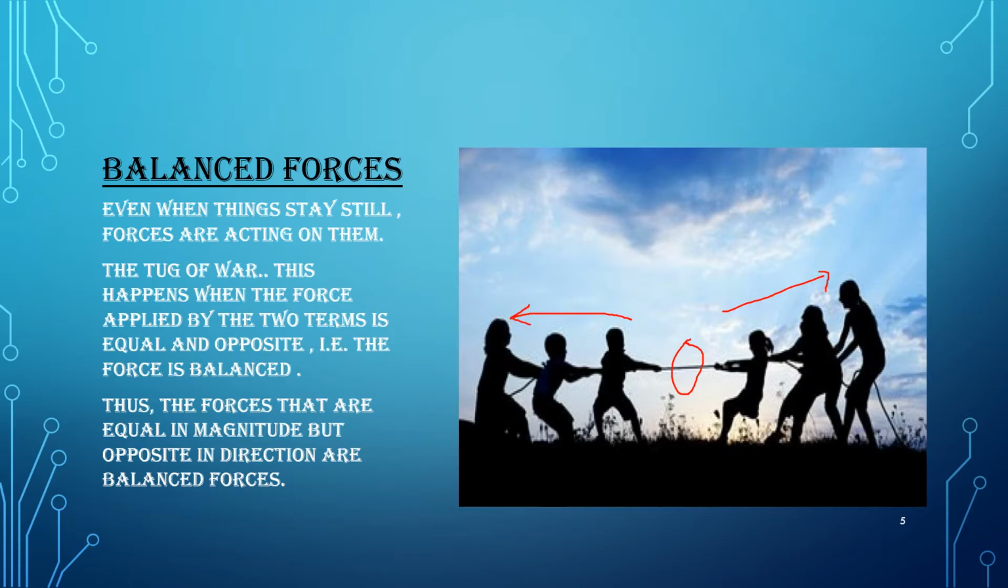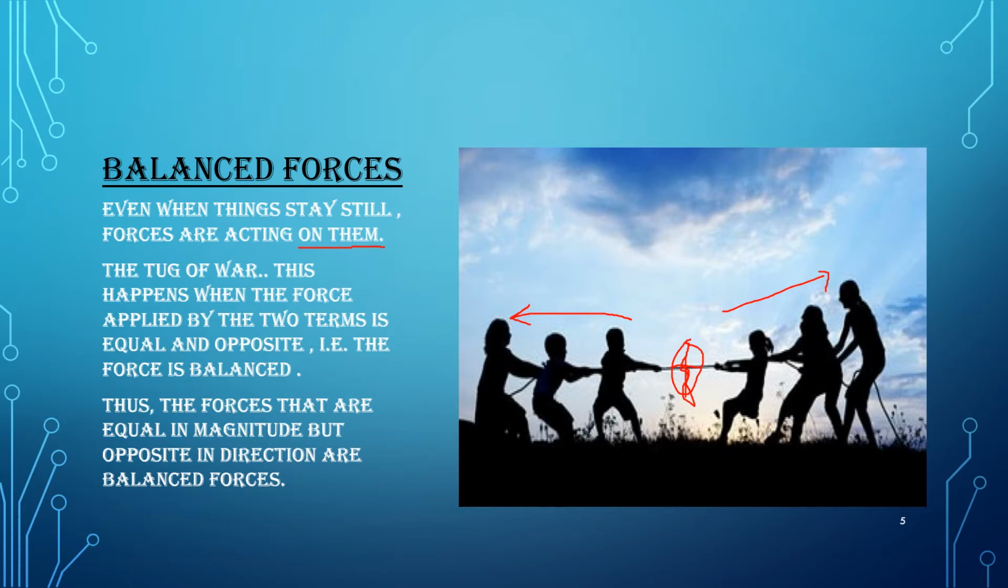Sometimes the rope simply does not move. It happens when the equal number of people with equal strength are applying force on both sides, so the rope will never move from its place. This happens when the force applied by the two teams is equal and opposite. The force is balanced. So even when things stay still, forces are acting on them. The rope is pulled in both directions, yet it doesn't move from its place.